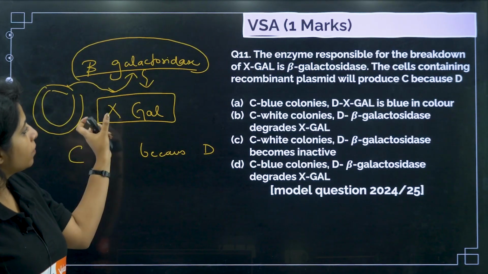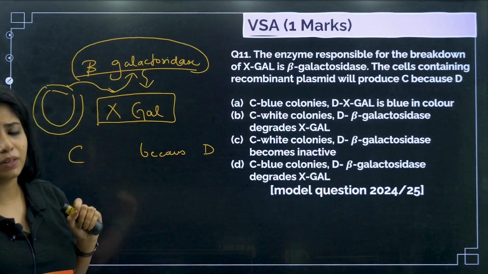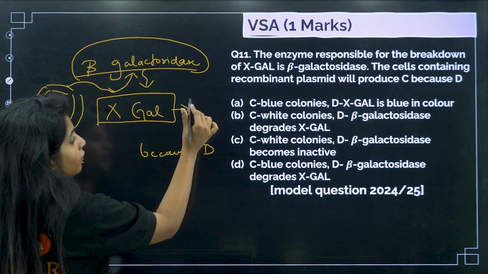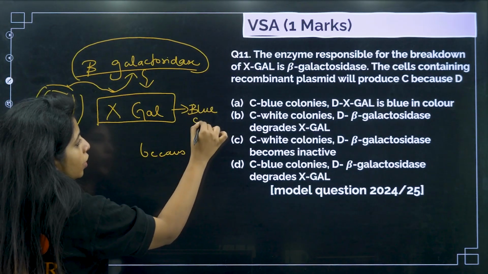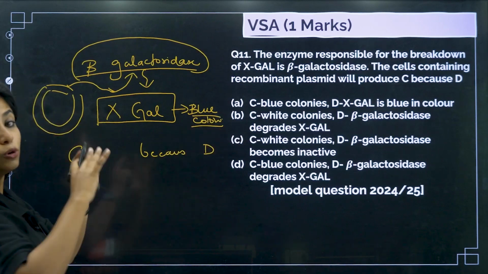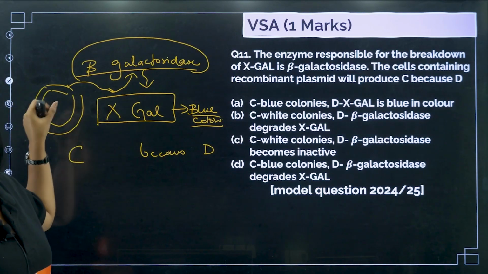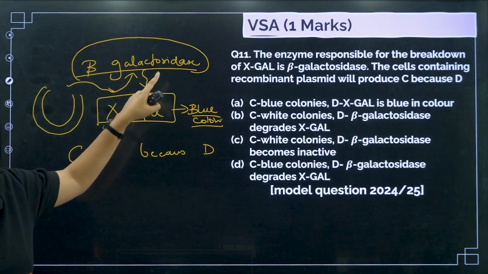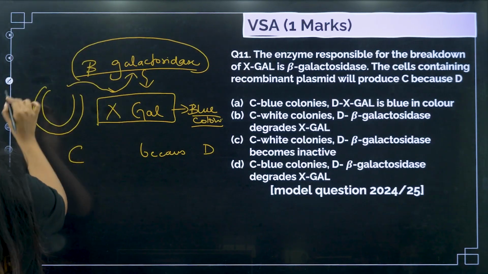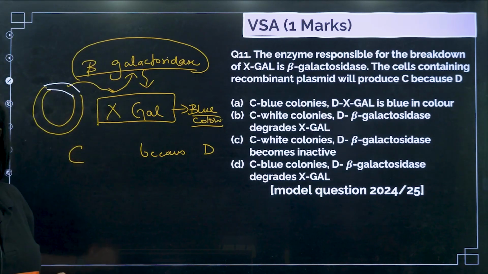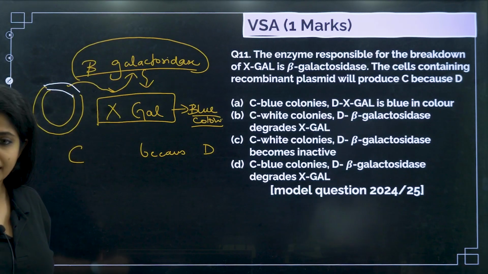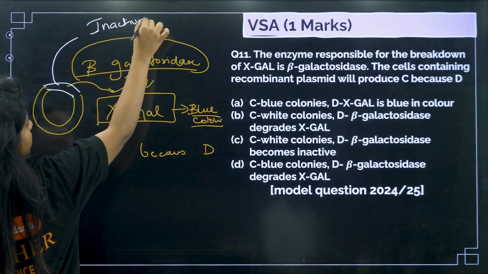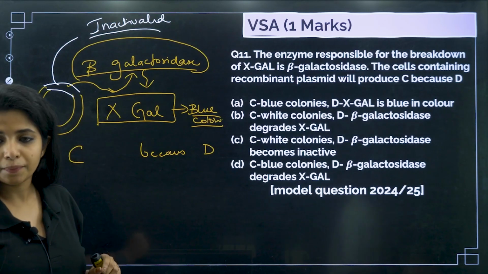Beta-galactosidase. Now, whenever X-gal is put in this particular medium where this plasmid is there, what will happen? This beta-galactosidase will act on X-gal and hence it will give out blue colonies, blue coloration, which is why we say a blue colony is formed. This is a normal case. But now, I am going to remove this area which codes for beta-galactosidase, and instead I am going to put my gene of interest over here. So that means I am basically making it inactivated.